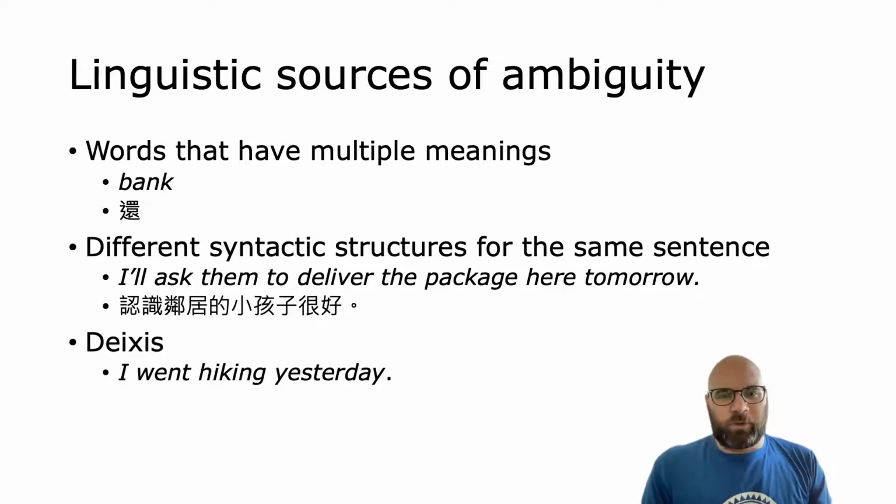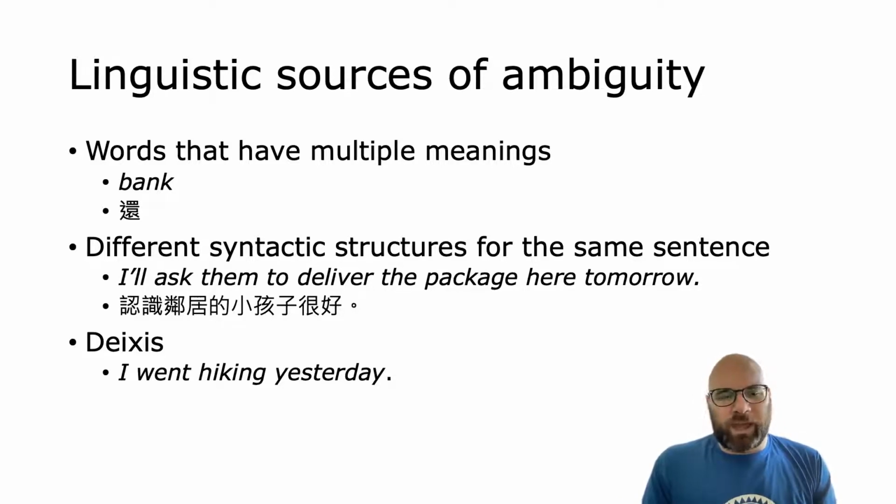meanings. So for example, there are words that have multiple meanings, like bank can be the place you go for money, or it can be the side of a river. There are also different structures. So one sentence could have 2 different structures that give it different meanings. For example, if I said, I'll ask them to deliver the package here tomorrow, does that mean right now I'm going to ask them, and what I will ask them is deliver the package tomorrow? Or does it mean I'll call them tomorrow and tell them to deliver the package? Maybe tomorrow I will call them and say, deliver the package next week. So there are different structures of this.